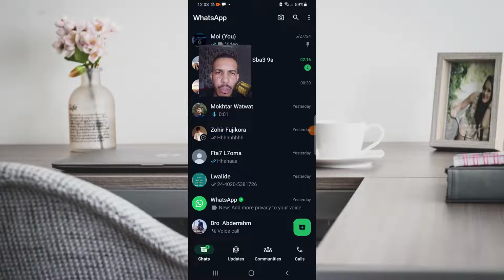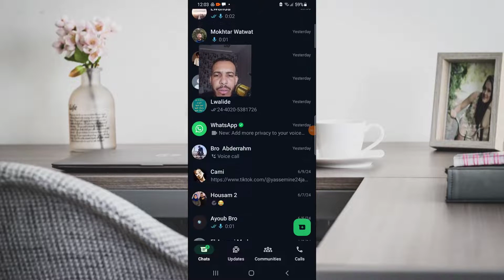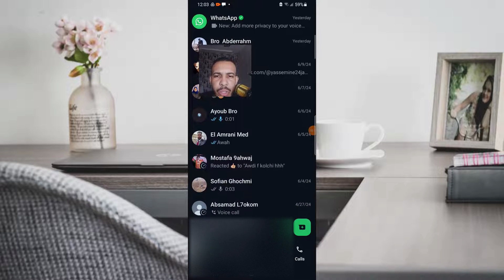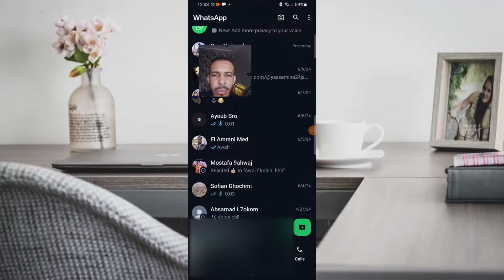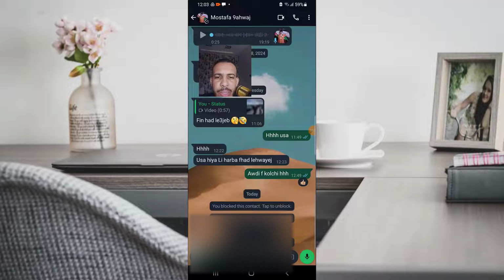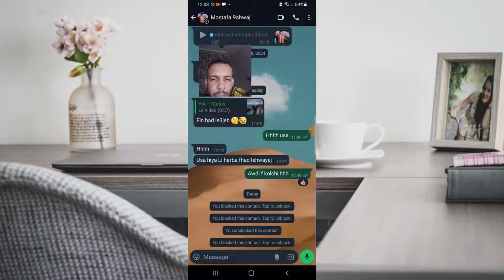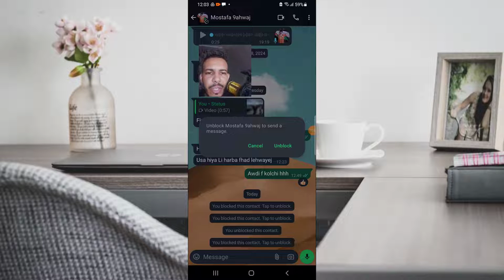So first of all, open your WhatsApp app, and if you can find that contact here on the chats, for me this one I blocked just recently. You can click on this one, the last one. You blocked this contact. Tap to unblock. If you tap here, you can unblock it by tapping here.